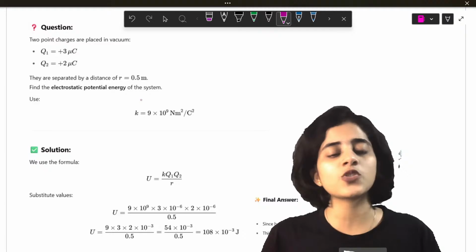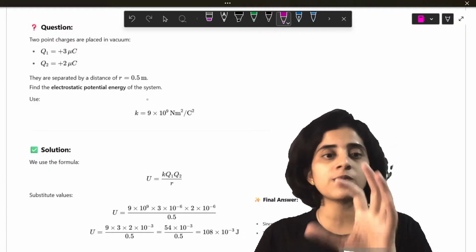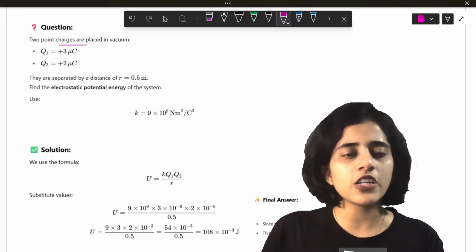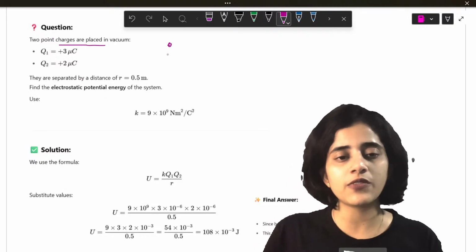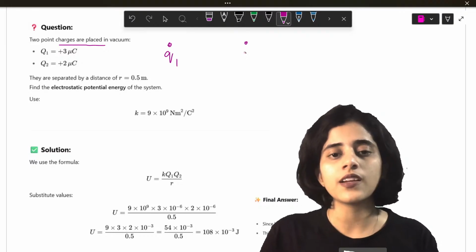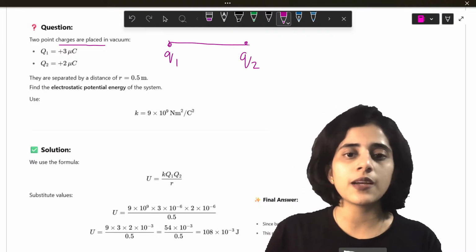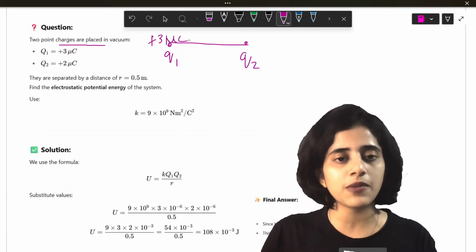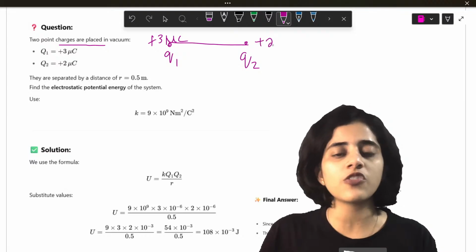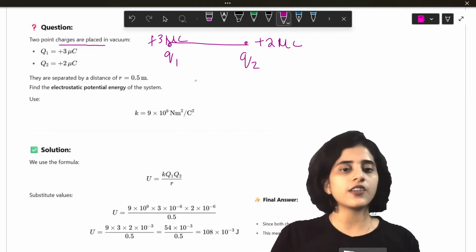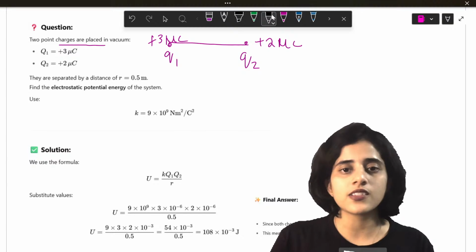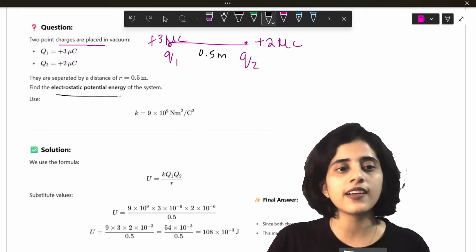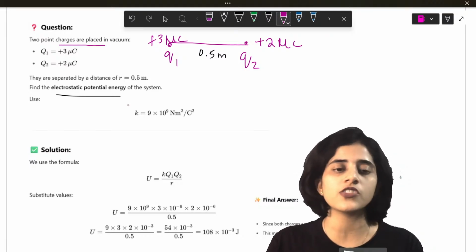Okay. Next, let's do a question related to the concept that we just studied. Two point charges are placed in vacuum. So I have two charges, Q1 and Q2, placed inside vacuum. Q1 has a value of plus 3 microcoulomb, and Q2 has a value of plus 2 microcoulomb. They are separated at a distance of 0.5 meters. Find the electrostatic potential energy of the system.